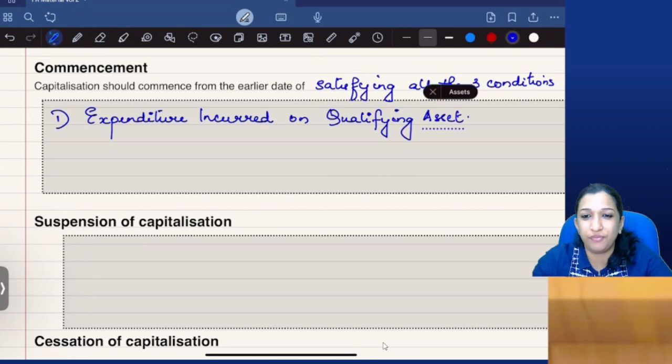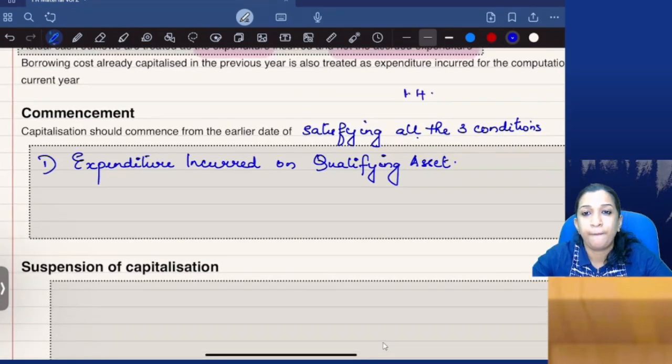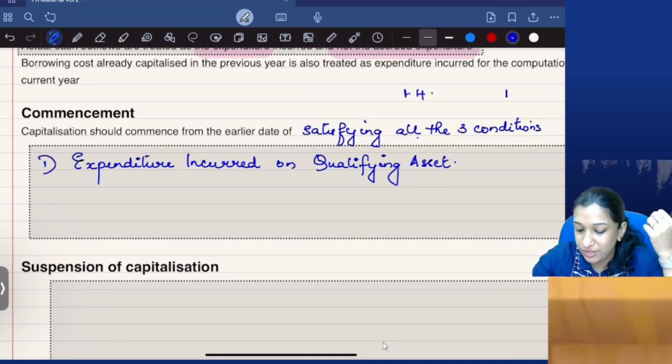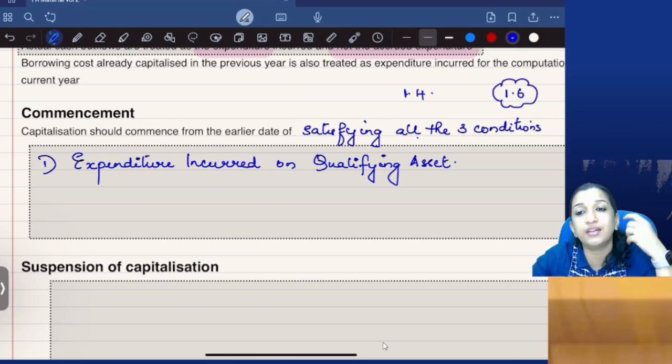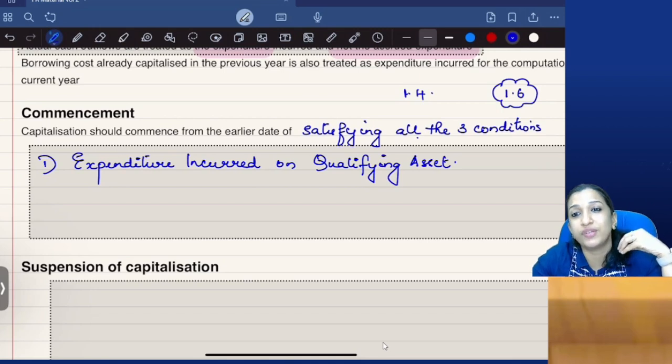Expenditure incurred on qualifying asset. What is this? If you have taken a loan on 1st April, but you started spending the amount for the qualifying asset only on 1st June, then work started only on 1st June. Expenditure incurred, work started, let's assume, on 1st June. Then your capitalization can be commenced only from 1st June.